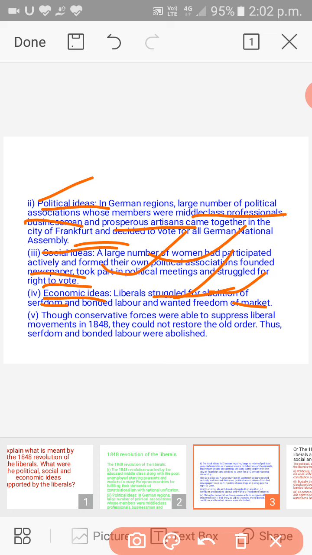As I discussed in the last video, they could not exchange goods from one region to another, and they had no right to export or import things. When they did this type of activity, they had to pay too many taxes for such work or marketing. Another point is that though conservative forces were able to suppress liberal movements in 1848, they could not restore the old order. Thus serfdom and bonded labor were abolished.